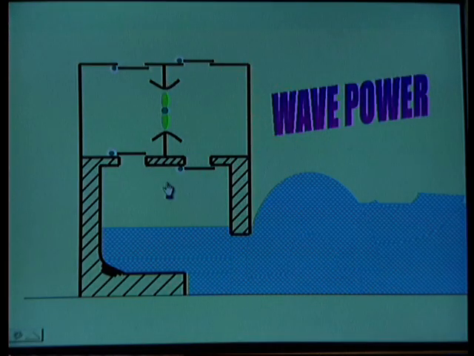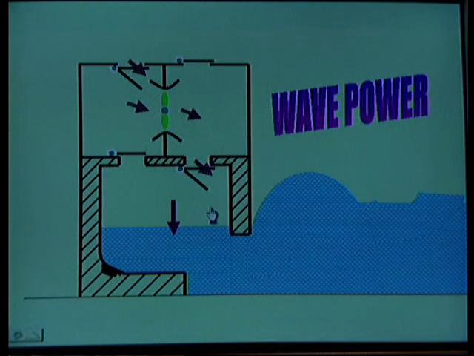Now, the other thing is, when the wave pulls back, it sucks the air from the atmosphere into the turbine. This is how the generation takes place. The turbine keeps on rotating in one direction, as the flow is maintained in one direction. So, this is one method of generation of electrical energy.